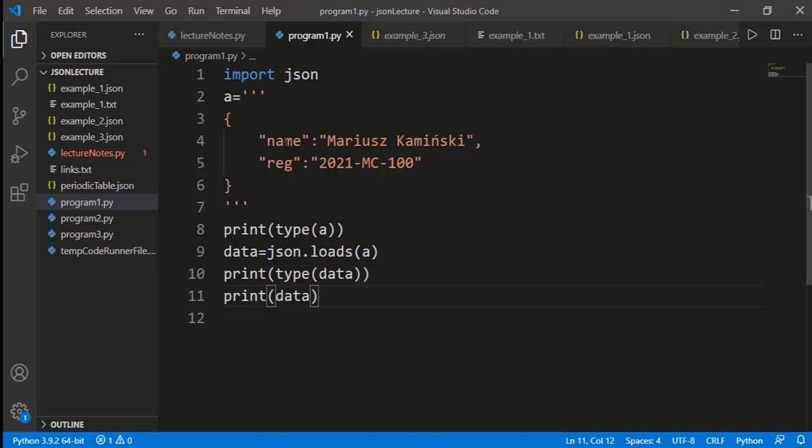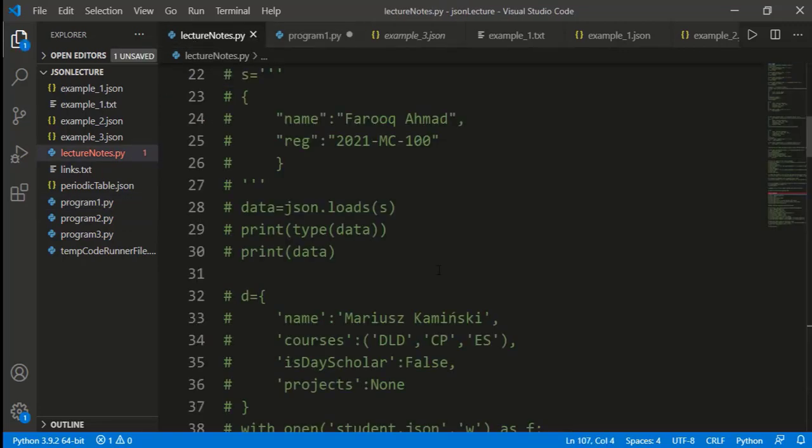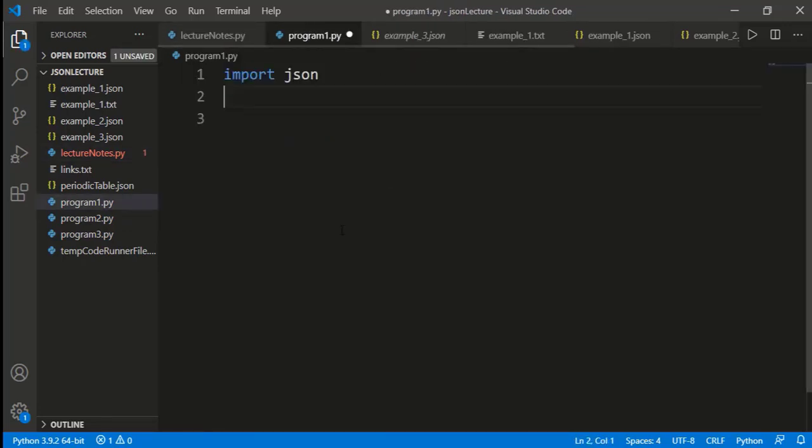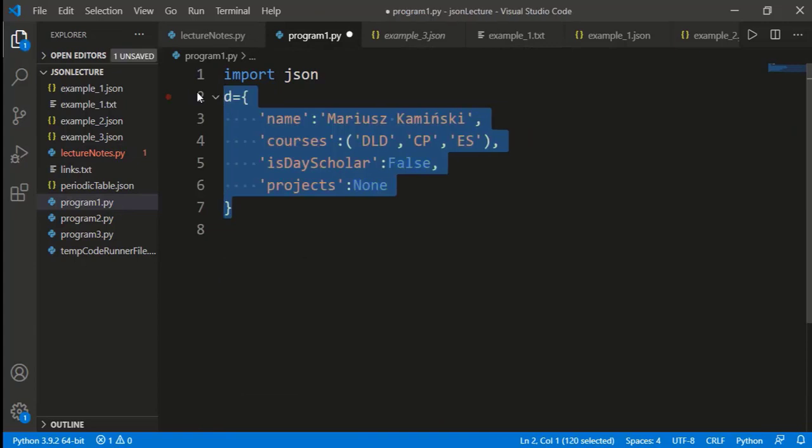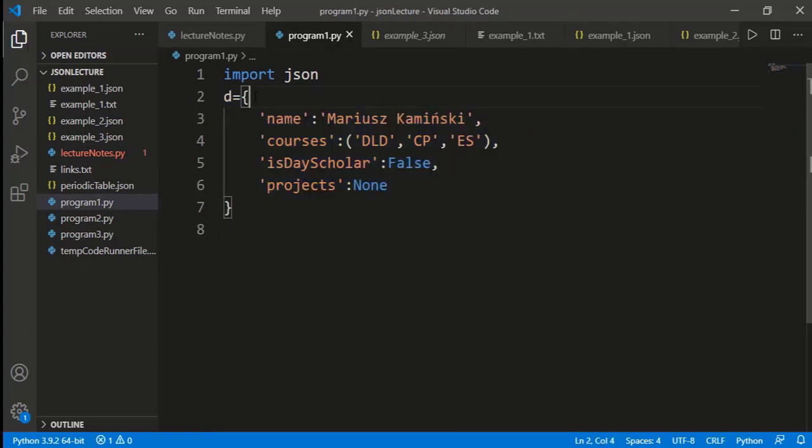Now we will see the opposite, meaning that if we have a Python dictionary, how we can convert that to a JSON file. I will copy a dictionary from another file. Here we have 4 key value pairs. The key courses has a value as a tuple, but let's first convert that to a list. Then we have a boolean value and a None as another value.